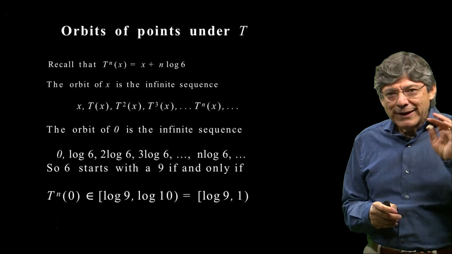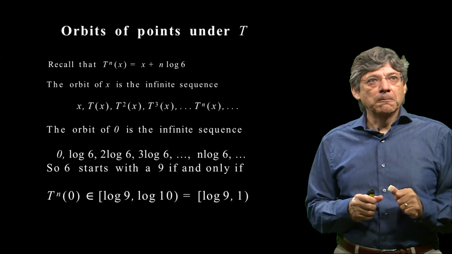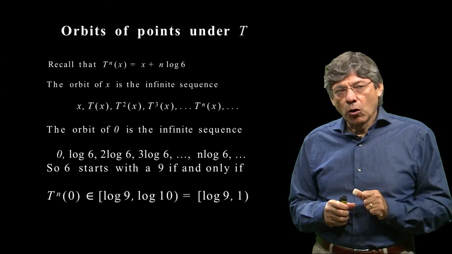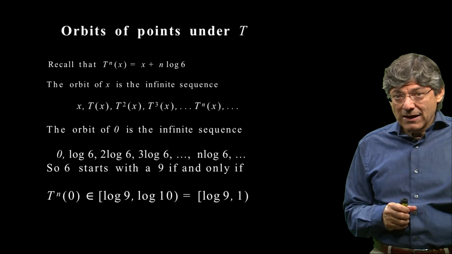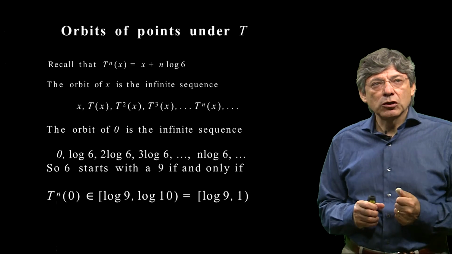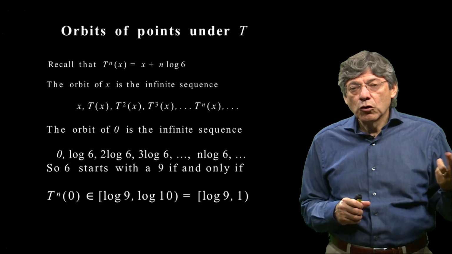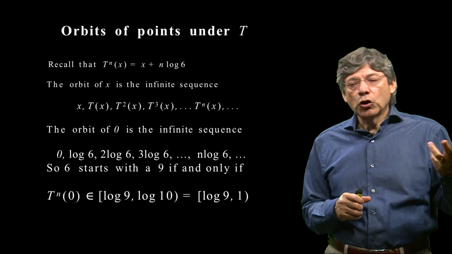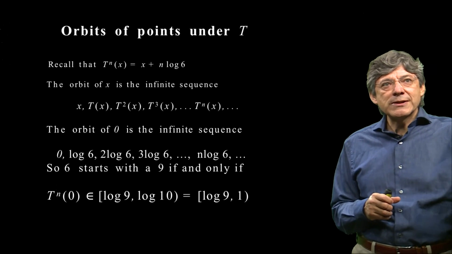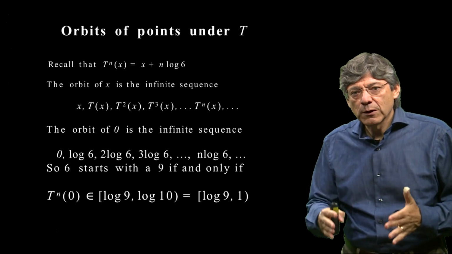Now let's concentrate on the orbit of 0. We look at the orbit of 0. X now is 0. So the first point is 0. Now t of x is log 6 because it's 0 plus log 6. T squared is 0 plus 2 log 6. T cubed is 0 plus 3 log 6. So here we see the sequence whose nth term is n log 6 is the orbit of 0.